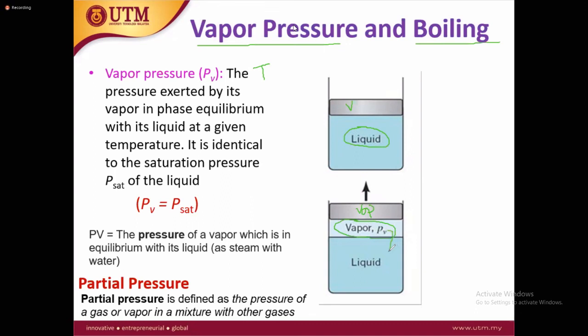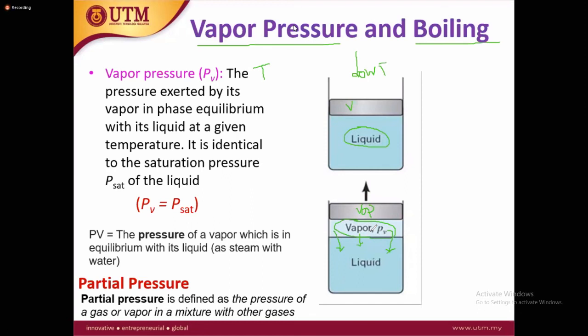For example, if a fluid has a low boiling point, it has more vapor pressure, because at a lower boiling point, liquid can easily evaporate and become vapors. At a lower boiling point, it means vapor will exert more force over the surface. Any fluid at a high boiling point has low vapor pressure. So based on the vapor pressure, you can see which fluid has the higher boiling point and which one has the lower boiling point.